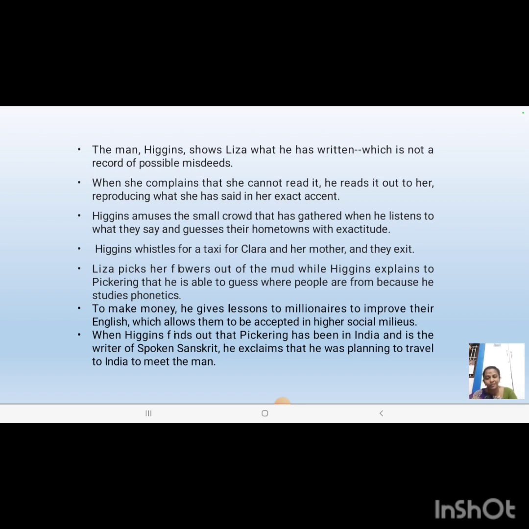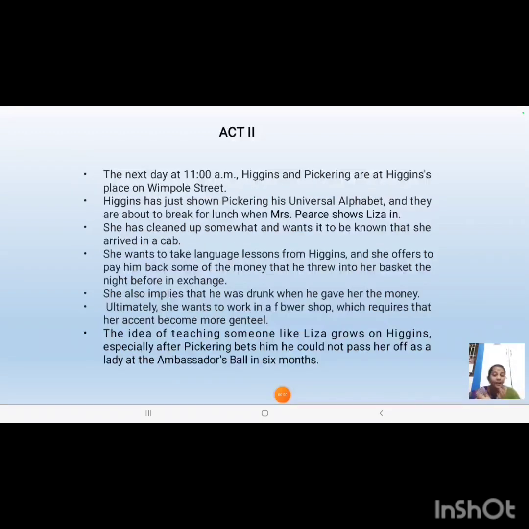Freddie will come after they have left the place. He will look for his mother and sister, but they won't be there. But he will be looking at Liza with an awestruck expression. Act 2 opens the next day at 11 a.m., where we can see Higgins and Pickering having a discussion in Higgins' laboratory on Wimpole Street.